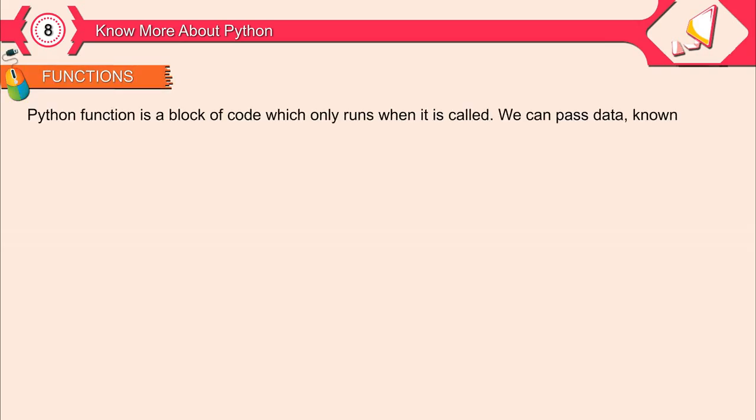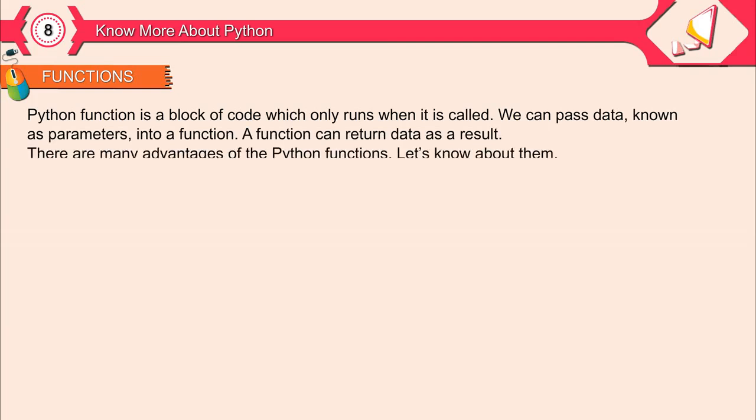Functions. A Python function is a block of code which only runs when it is called. We can pass data, known as parameters, into a function. A function can return data as a result. There are many advantages of Python functions.